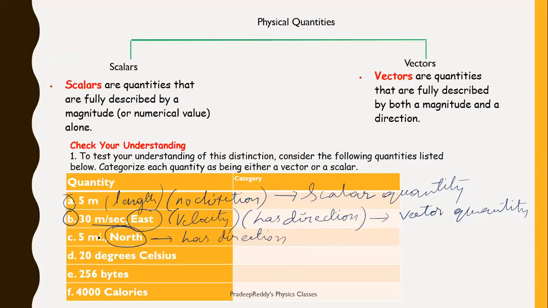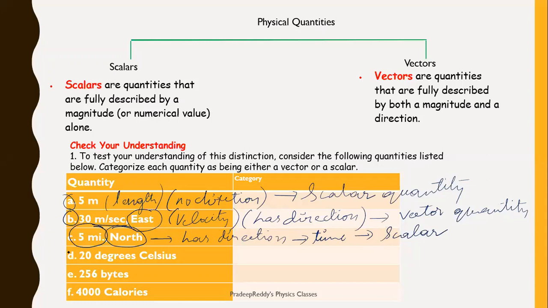In this case, you can consider this as 5 minutes. I am taking it as minute. This is time, right? Time will not have any direction. Even though here I am confusing you by giving some direction, check the physical quantity. The physical quantity here is time. Time is a scalar.